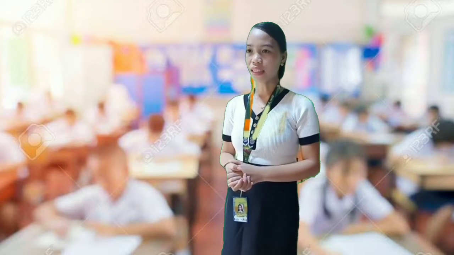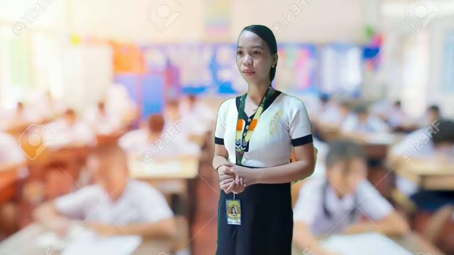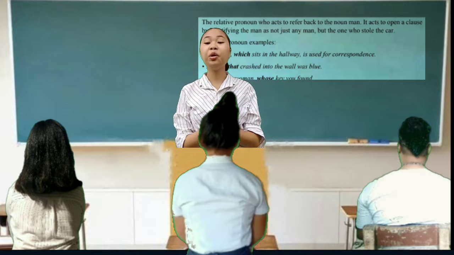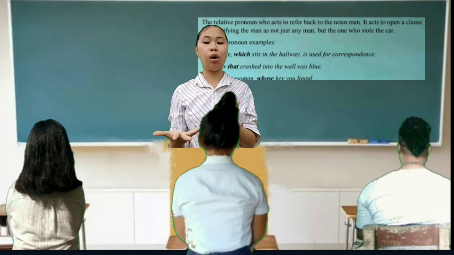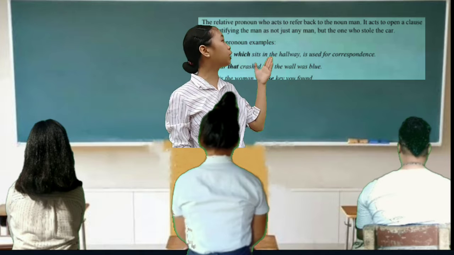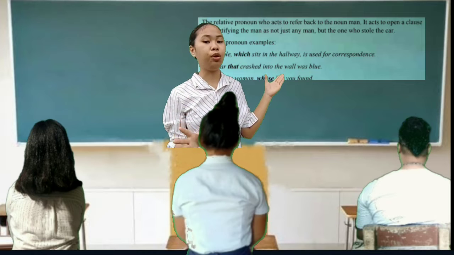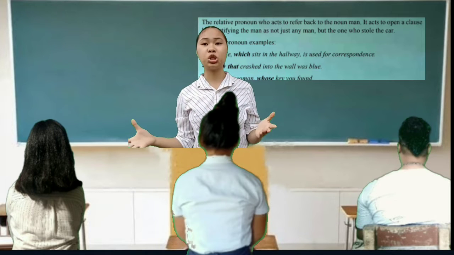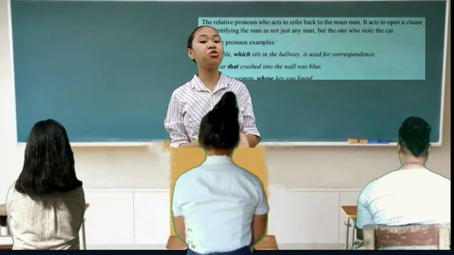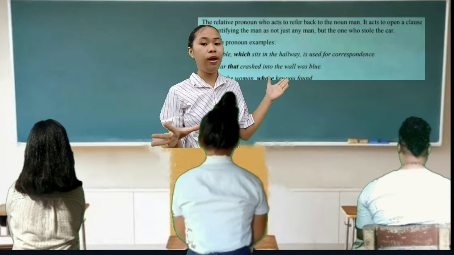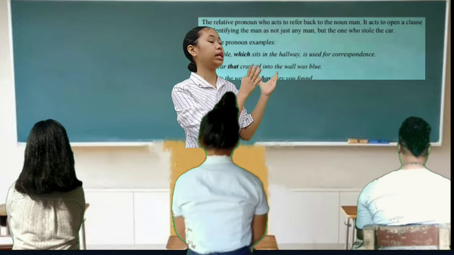For example, the word who is the relative pronoun in the sentence, the person who phoned me last night is my teacher. In the sentence, the word who relates to the word person, which who phoned me last night modifies. Very good, Len Mariel. So a relative pronoun specifies the noun. Like here in our example, the car that crashed into the wall was blue. So here, the sentence does not just refer to the car, but it refers to the car that crashed into the wall. So the noun is more specific here.